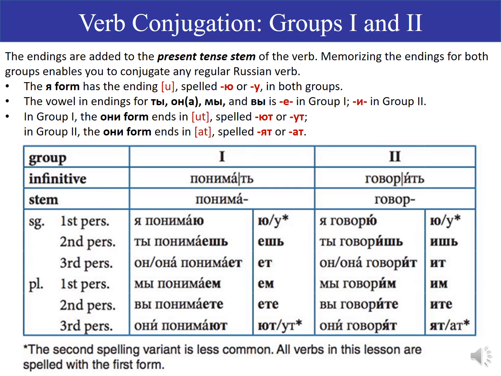Here's the chart that shows you the pattern of endings. So the first person singular of a group 1 verb will end in «ю» or «у», depending on the spelling rules. The они form will end in «ют» or «ут». The forms in between will have this vowel «е» in the conjugation. In a group 2 verb, the я form will end in «ю» or sometimes «у». The они form will end in «ят» or sometimes «ат». And the forms in between will have this «и» in the conjugation.